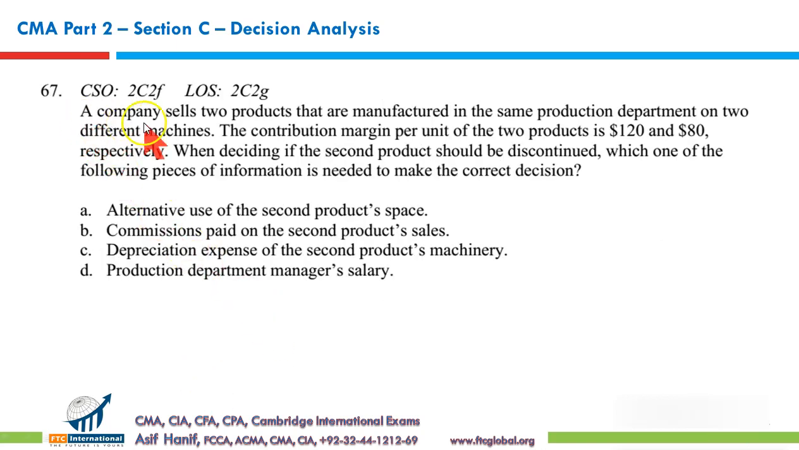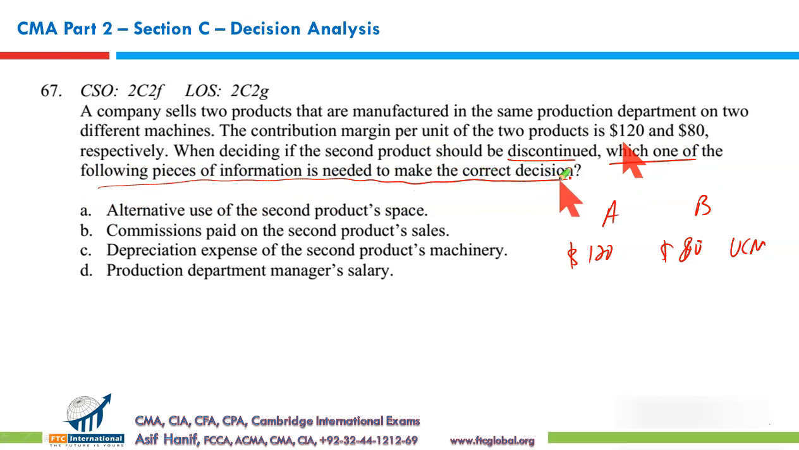Okay, question number 67. A company sells two products that are manufactured in the same production department on two different machines. The contribution margin per unit of the two products is $120 and $80. Let us write this down. Two products, product A, product B, $120 and $80. These are the two unit contribution margins. Okay. When deciding if the second product should be discontinued, which of the following pieces of information is needed to make the correct decision?